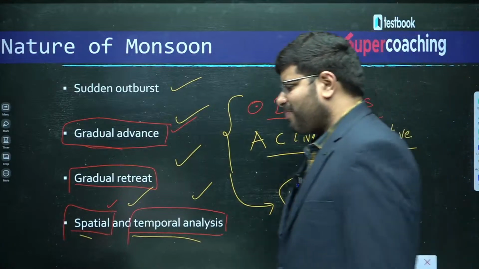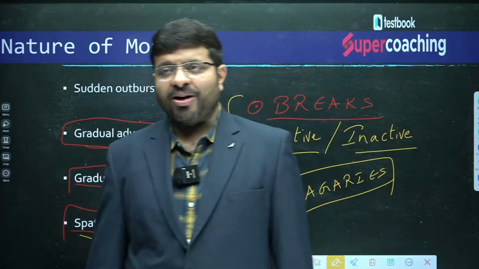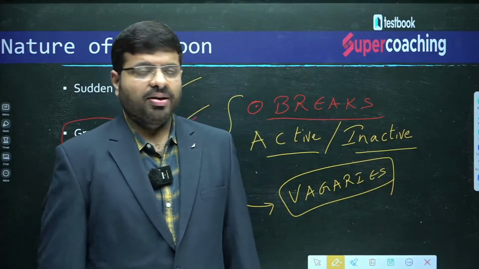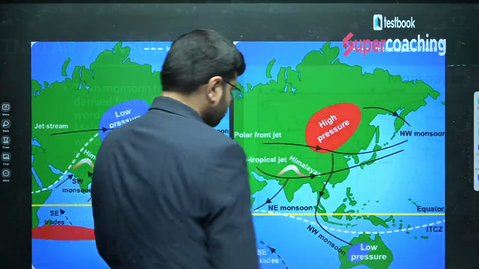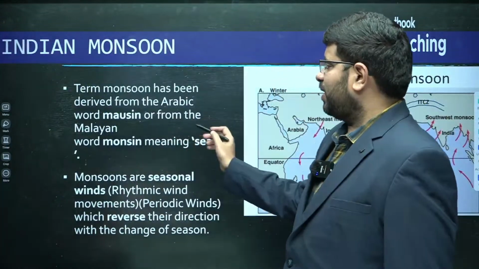By the way, I haven't discussed what a monsoon is. Can anyone tell me? Monsoons are nothing but a seasonal wind.